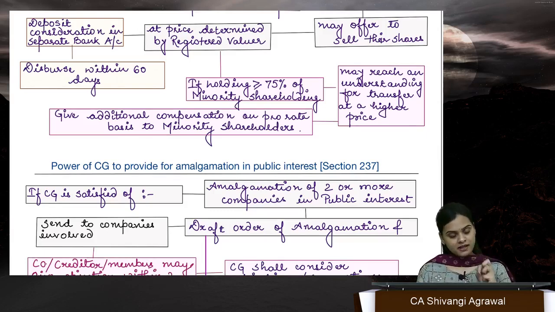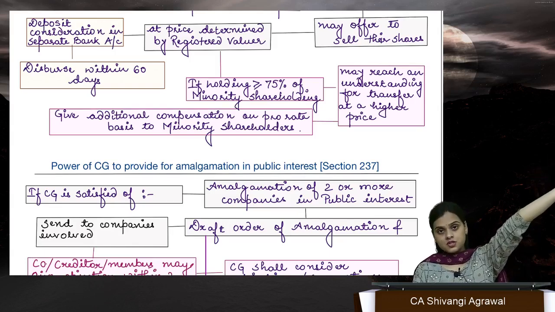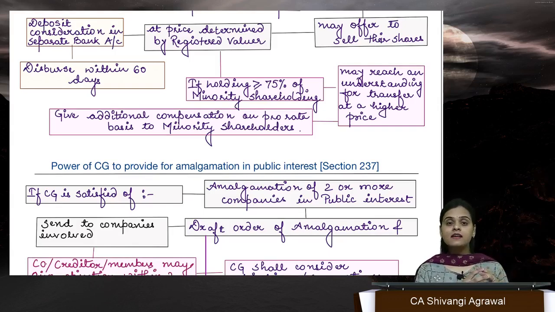Now, in this minority, the majority negotiates with the actual majority shareholder and gets a higher price or some more money for sale of shares, because they are a good chunk, they can negotiate or reach an understanding that I want more money. Whatever more money they receive, they have to share that additional compensation even with the minority segment of shareholders. Okay, fine.